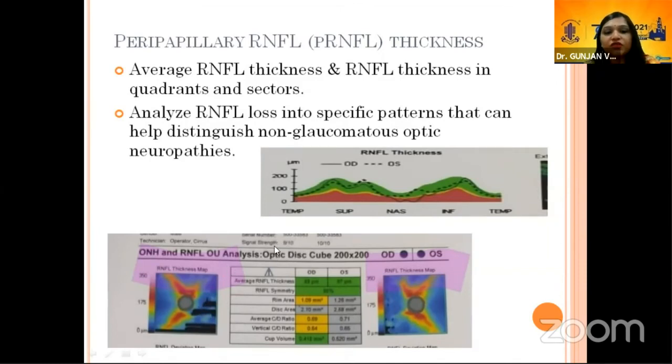Whenever checking for OCT, you always have to see the signal strength. And this retinal nerve fiber layer analysis is then demonstrated in the TSNIT curve, that is temporal, superior, nasal, inferior, and again temporal. If this curve falls in the green zone, it indicates a normal RNFL thickness. If it comes to yellow, it is borderline, and if it is in red, it indicates thin retinal nerve fiber layers. Here also we can have an average retinal nerve fiber layer thickness and RNFL asymmetry. Asymmetry between two eyes is also considered a significant defect in glaucoma.